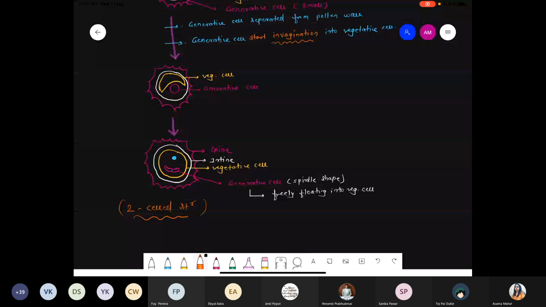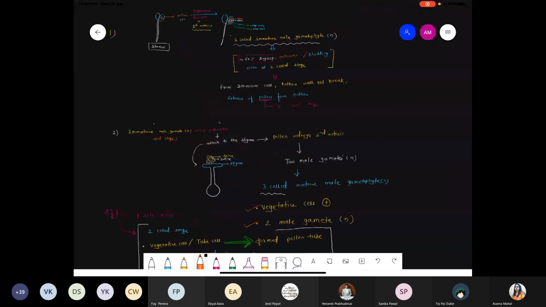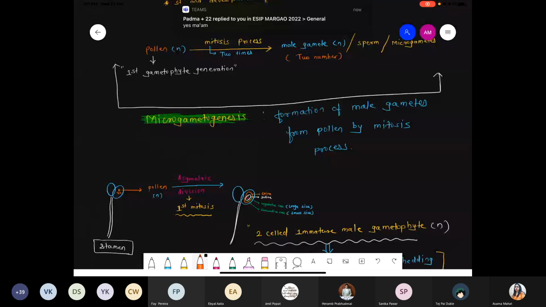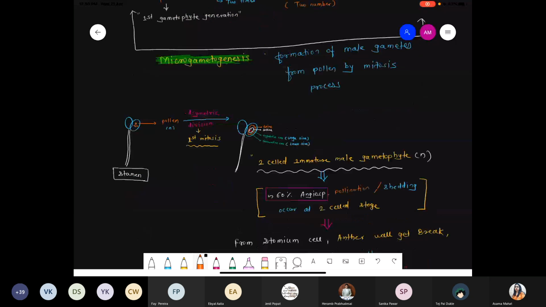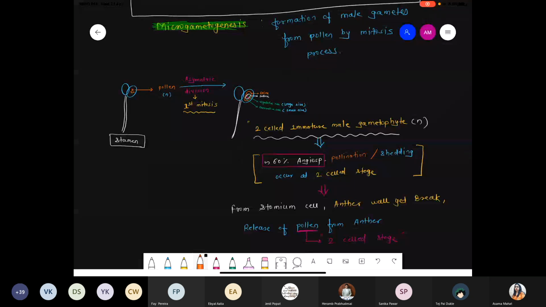Okay? So I'm repeating this point again. Please listen carefully. These are the last points of the male gametophyte. Let's start again. We are talking about the process of microgametogenesis. That is how the male gamete gets produced from the pollen. A single pollen can produce two male gametes. So we discussed there is a two cell structure, meaning that the pollen grain undergoes asymmetrical mitosis division, which is the first mitosis. They produce two types of cells, one the vegetative cell, another the generative cell, right?